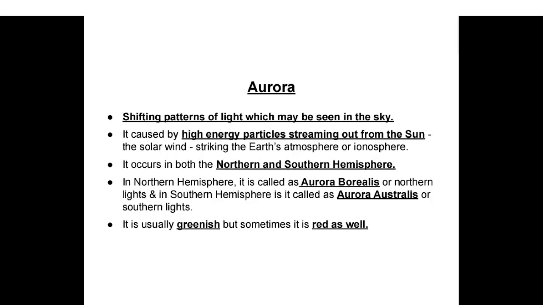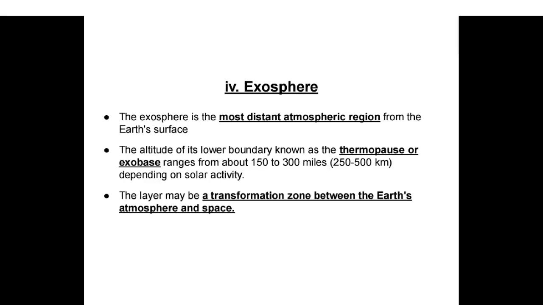Aurora: shifting patterns of light which may be seen in the sky. It is caused by high energy particles streaming out from the sun, the solar wind, striking the Earth's atmosphere or ionosphere. It occurs in both the northern and southern hemisphere. In the northern hemisphere, it is called aurora borealis or northern lights, and in the southern hemisphere, it is called aurora australis or southern lights. It is usually greenish, but sometimes it is red as well.